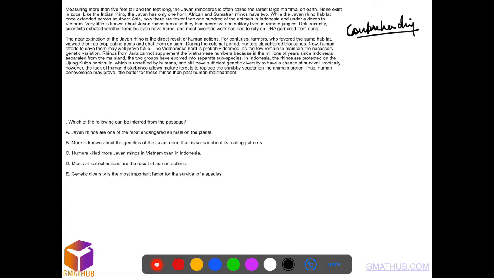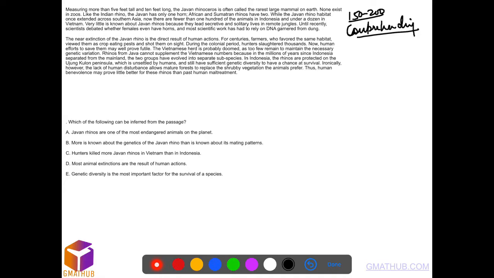So, a person, if objectively prepares for RC for GMAT, would take anything between 150 to 200 passages. Okay, I'm talking about an average number. It could be more or less, but 150 to 200 in an objective way. Objective way means following certain strategies. It's not a random practice.